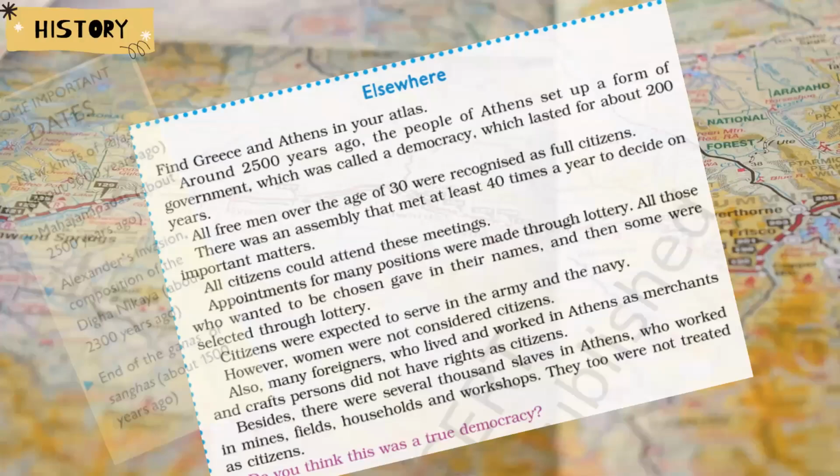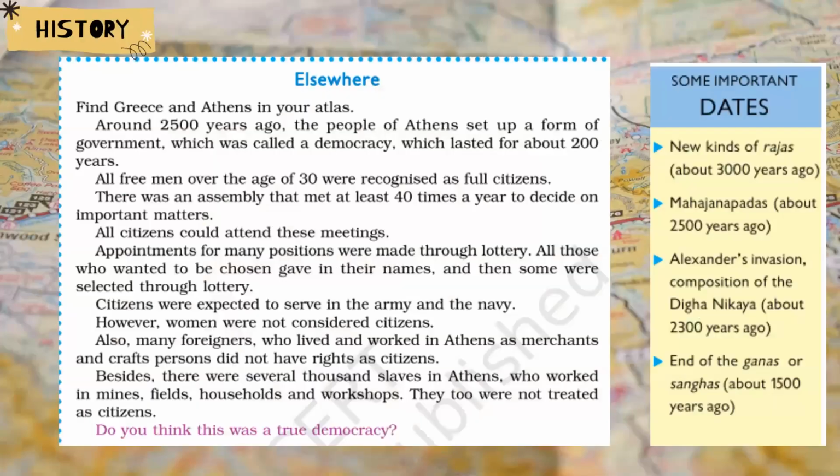Moving ahead, let's look at what was happening somewhere else in a similar time frame. Around 2500 years ago, the people of Athens formed a government called democracy, just like today we have democracy in India and in many other nations. All men over the age of 30 were recognized as full citizens. Okay, and there were some people who were not considered to be citizens.